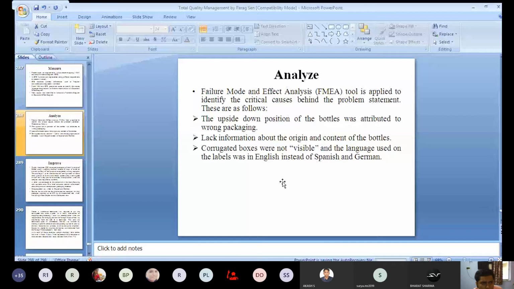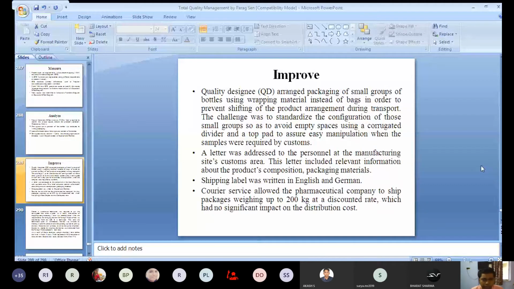Now the next step is improvement, how they are actually improving the process. The first thing is that the quality design arranged packaging of small groups of bottles using a wrapping material instead of bags in order to prevent shifting of the product arrangement during transport.